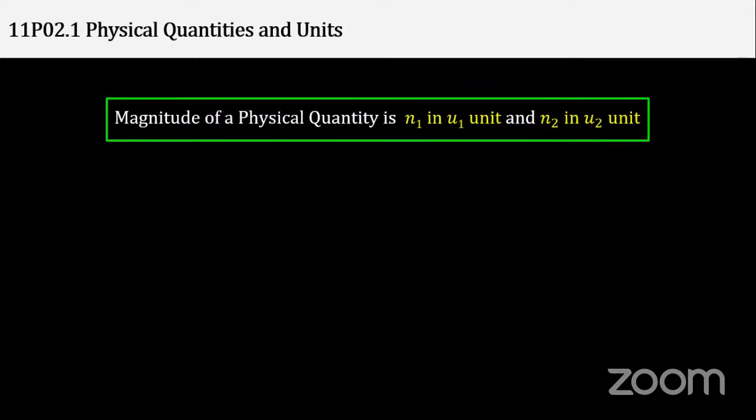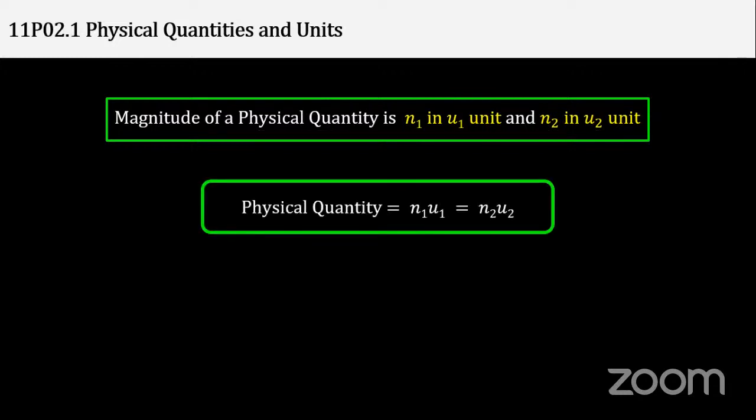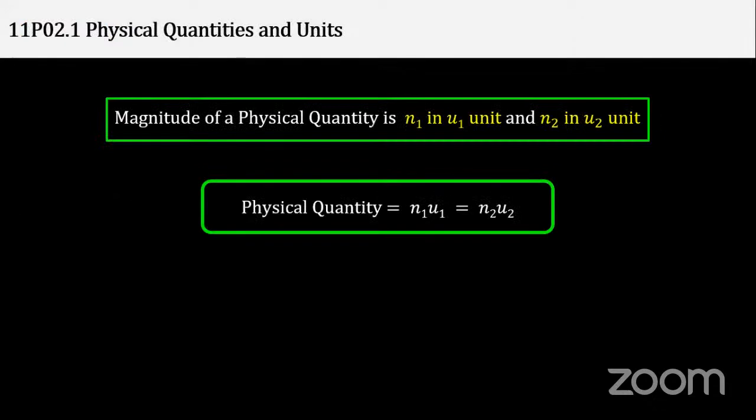Now, the magnitude of a physical quantity of any object is N1 in U1 unit and N2 in U2 unit. It means like this. Let us take an example. Suppose something is in kilometers. 1 kilometer is equal to 1000 meters.